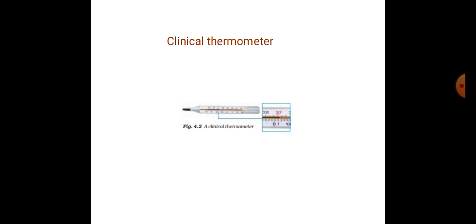After 2 minutes, take out the thermometer and read the mercury level by holding it horizontally in the line of sight. This will give us the body temperature in Celsius. Now there are some precautions to be observed while reading a thermometer.